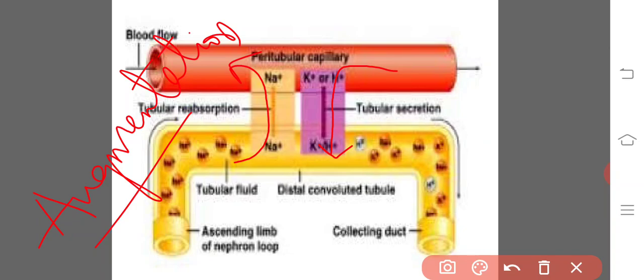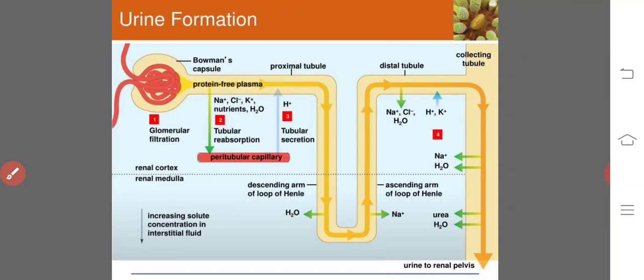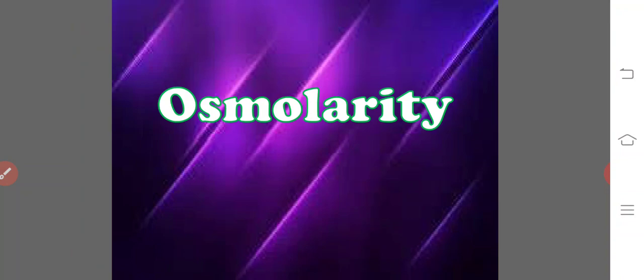After the formation of the urine, it enters the collecting duct and thereby the renal pelvis, from the pelvis to the ureters, from the ureters to the urinary bladder, and from the urinogenital aperture to the outside. Then, coming to the next one, this is the tubular secretion. So this is the entire overview of urine formation, and now we have to see the concept of osmolarity.